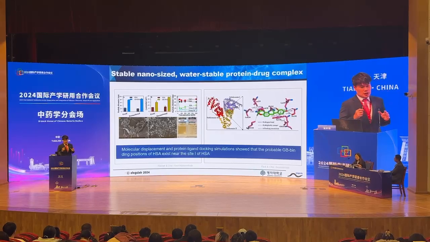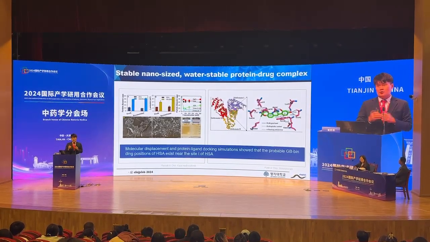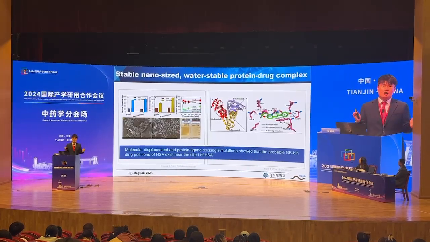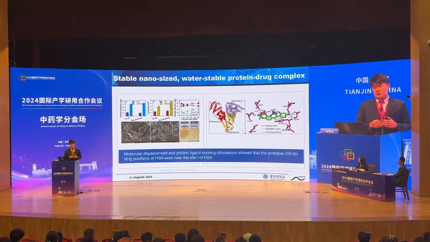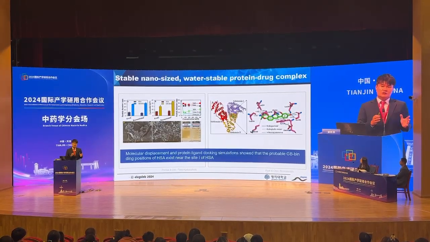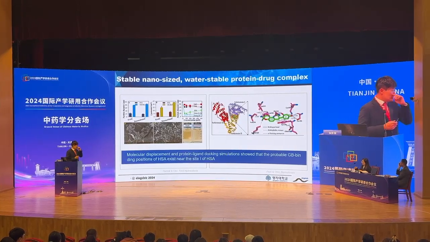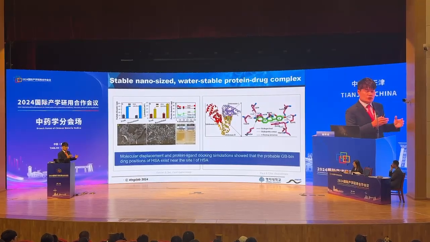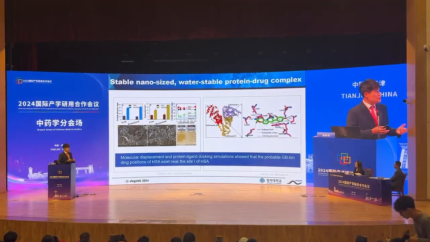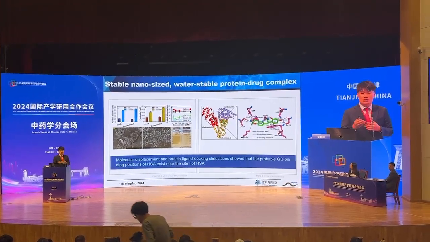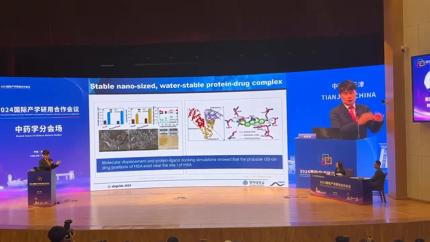So this nanocomplexation has a size near 100 nanometers, with really good PDI value and zeta potential. So a higher zeta potential indicates that these nanocomplex molecules don't aggregate with each other. And then we simulated this protein complex using a computer simulation program. So we can predict where this small molecule can bind to the protein, the size.